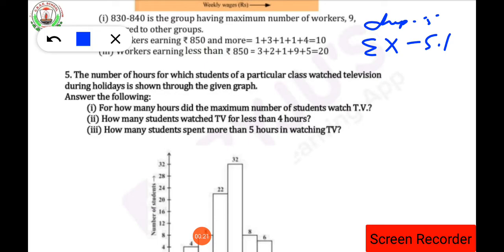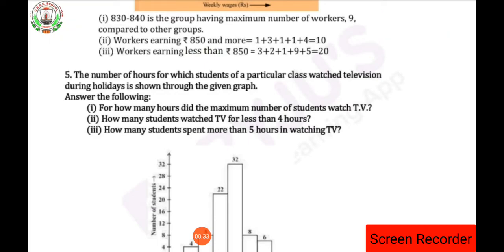Clear up to here? So students, in the previous class we had already done questions number 1, 2, 3, and 4. Isn't it? These four questions from exercise 5.1 are already completed. Now, the last question of exercise 5.1, question number 5, is left out. So we are going to see question number 5 today. What is asked in question number 5?